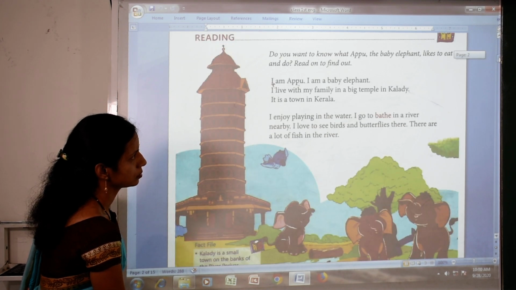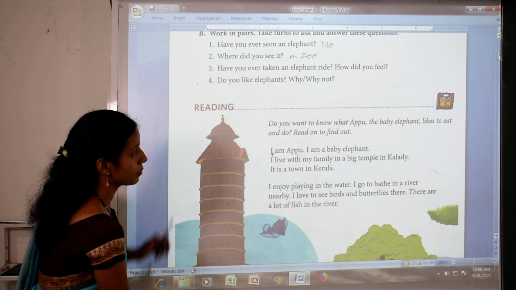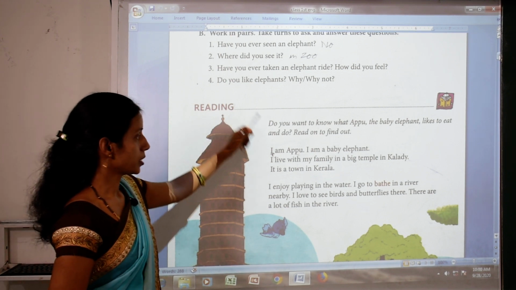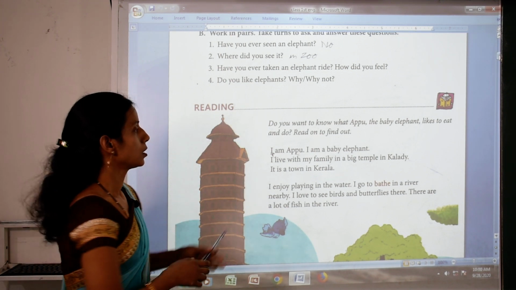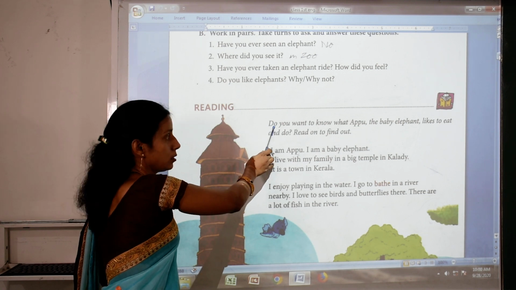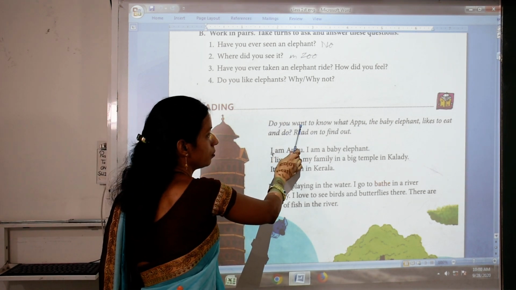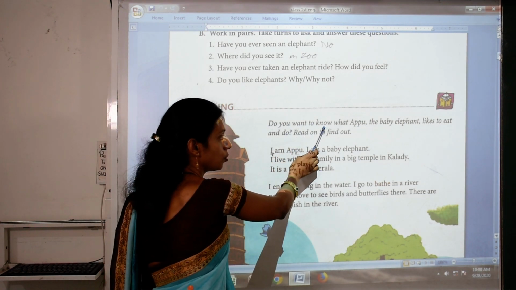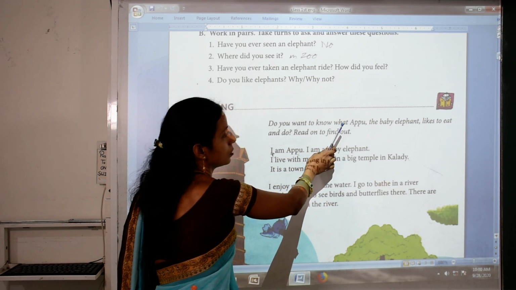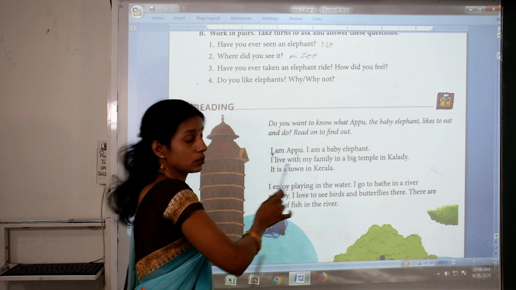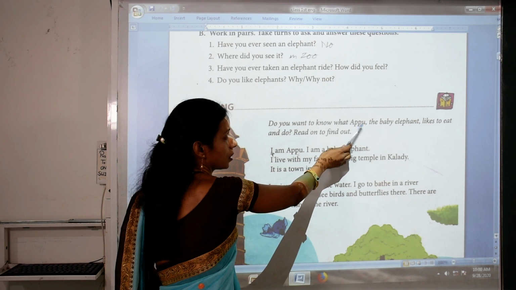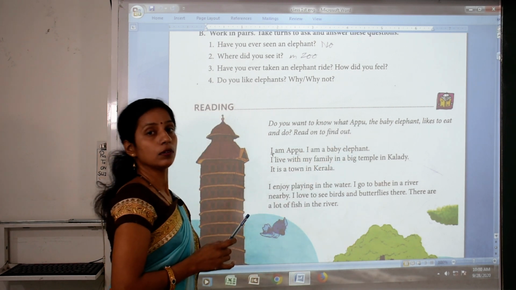In this lesson, all about Appu. So read this line carefully. Keep your finger on this line. Do you want to know what Appu? What Appu? What is Appu? A-P-P-U. Appu. What Appu?